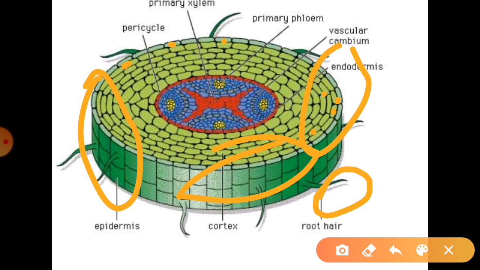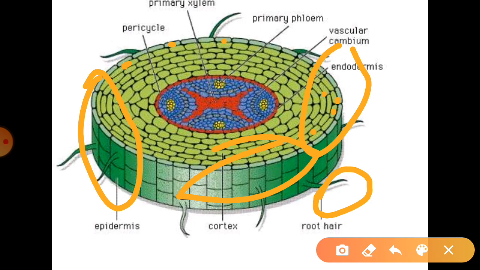Generally, about the function of these epidermal appendages, they protect the plant against excessive loss of water and grazing, and they also help in climbing in some plants like the rose.